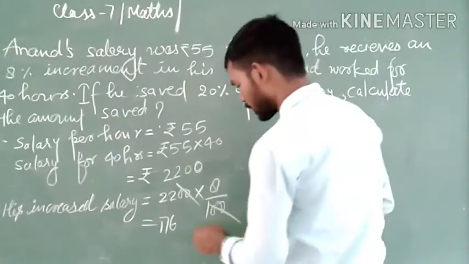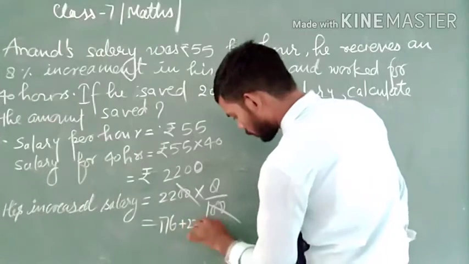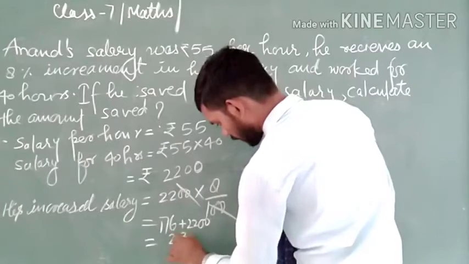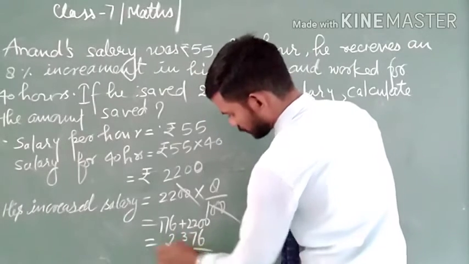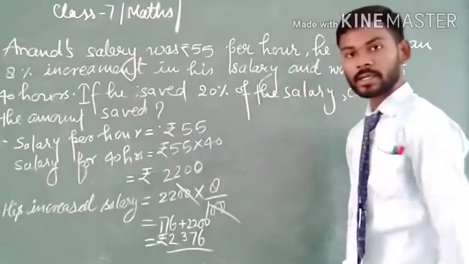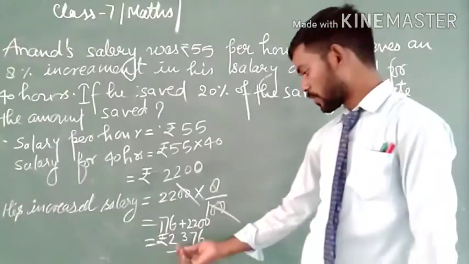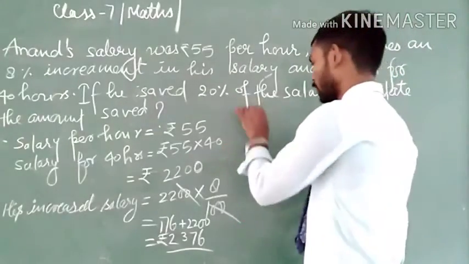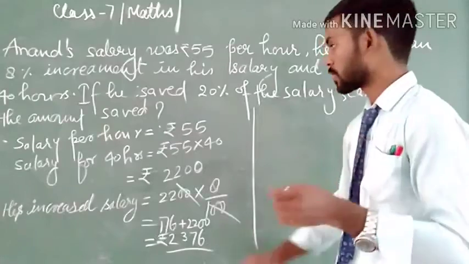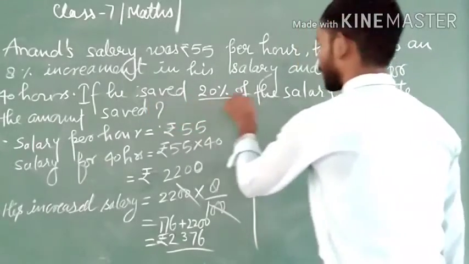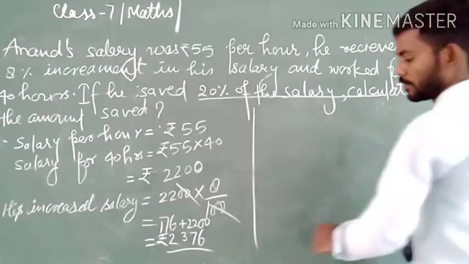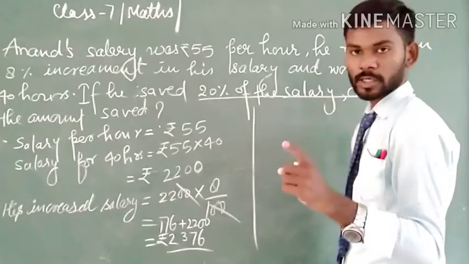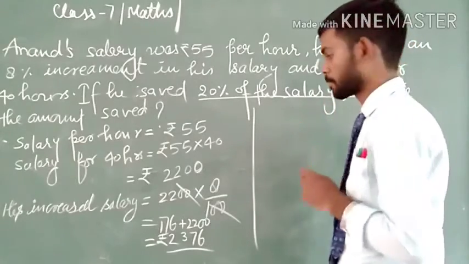Therefore, his total increased salary will be 2200 plus 176, which is 2376 rupees. And now he saves 20% of the salary. Means he saved 20% of 2376.